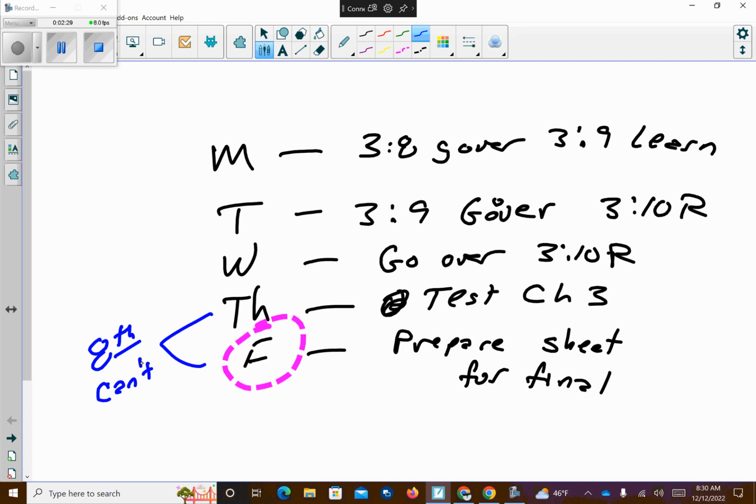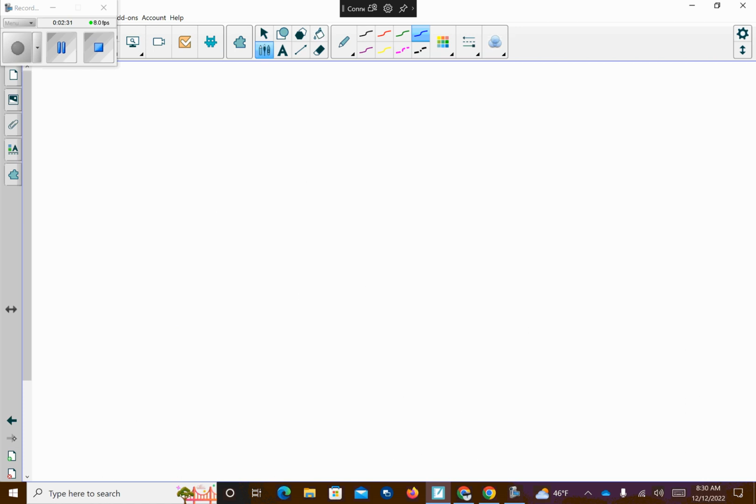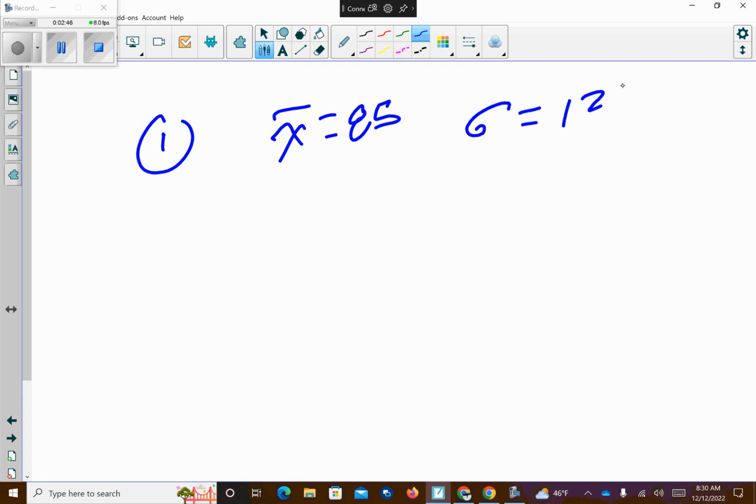All right. Here we go. So, this talks about the weight of apples, normal distribution. So we have a mean of 85 grams and a standard deviation of 12. Okay, what percentage will be greater than 100 grams? I'm sorry. Page 191.